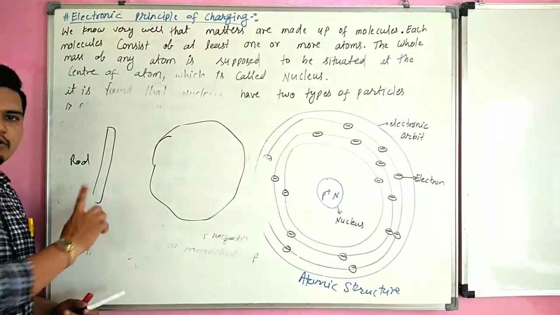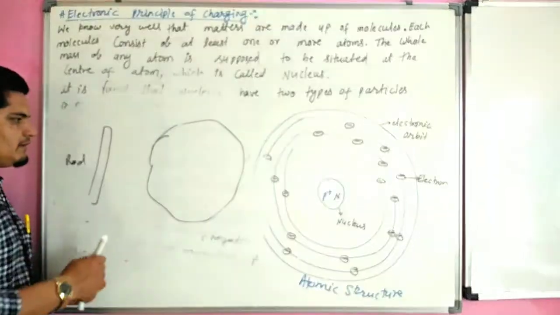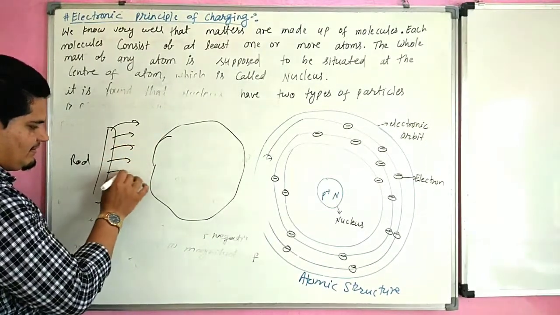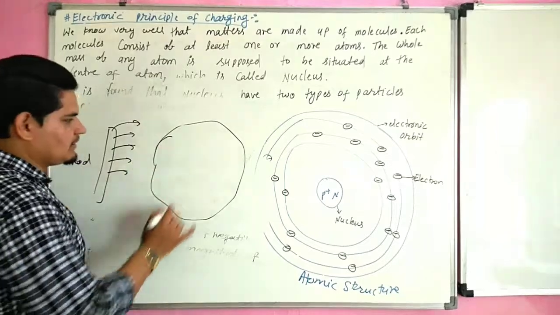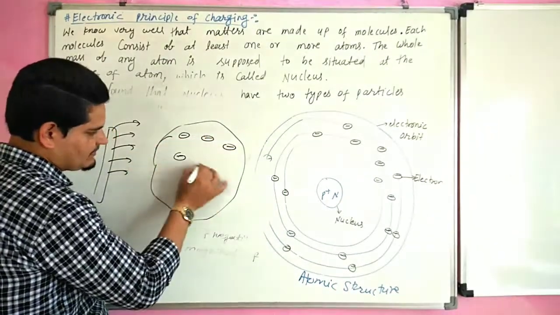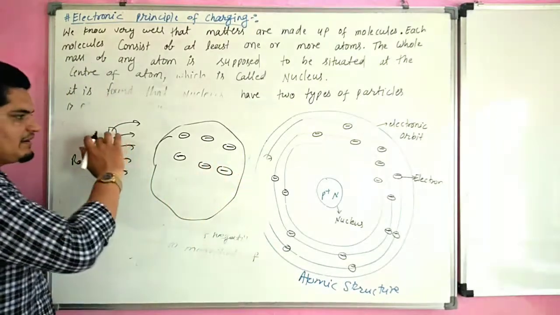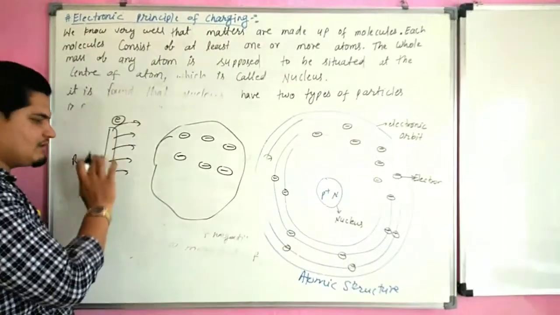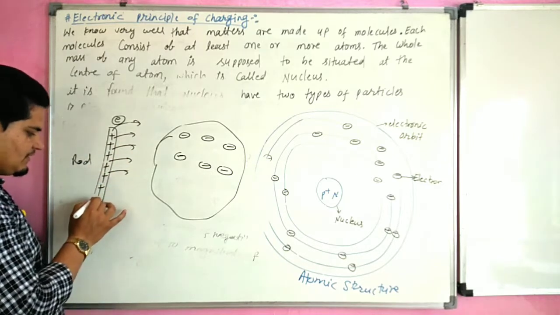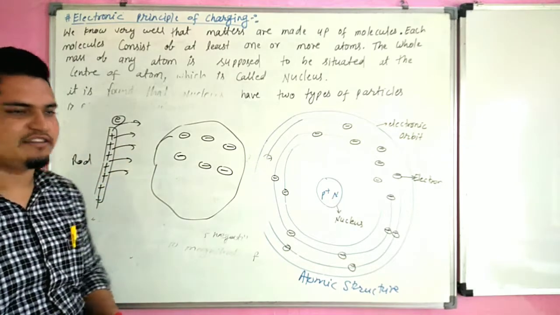When we rub the rod on the cloth, electrons escape from the rod and come to the cloth. So the cloth becomes negatively charged, and the rod, from which electrons are escaping, is called a positively charged rod. So this is the electronic principle of charging.